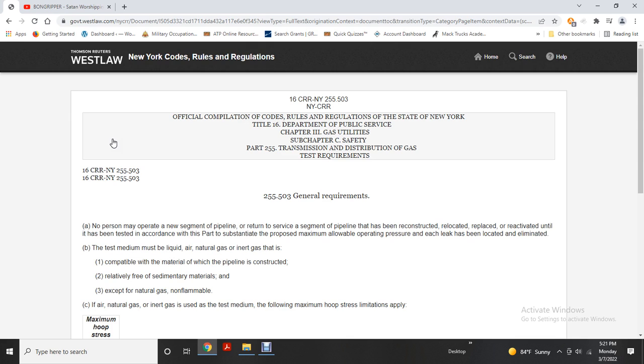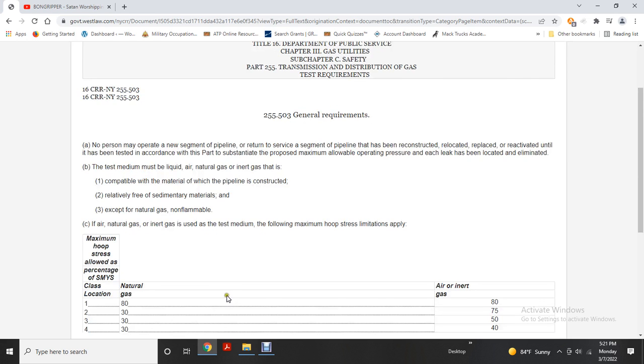The test medium must be liquid, air, natural gas, or inert gas that is compatible with the material of which the pipeline is constructed and relatively free of sediment. Natural gas is not allowed unless specified, and air or inert gas must be non-flammable. If the test medium is one of these, the following maximum hoop stress and limitations apply.